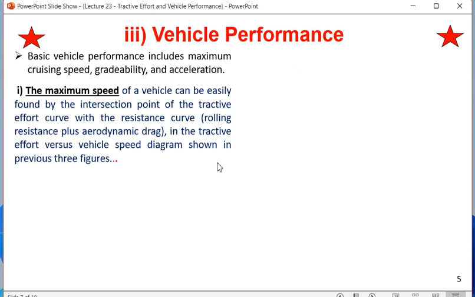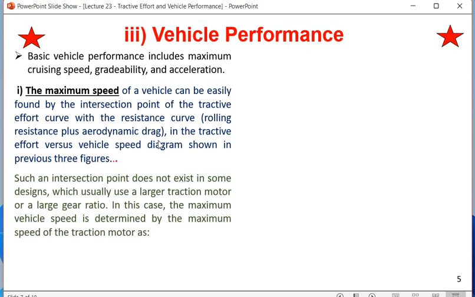In the tractive effort versus vehicle speed diagram shown in the previous three figures, such an intersection point does not exist in some designs. Usually whenever there is a large traction motor or large gear ratio, in that case we don't find this kind of intersection very precisely. So in this case, the maximum vehicle speed is determined by the maximum speed of the traction motor.